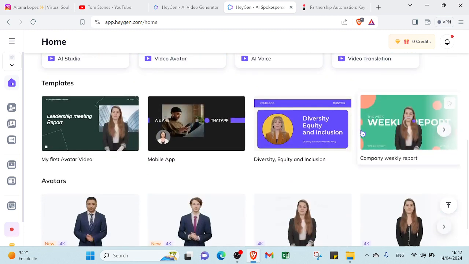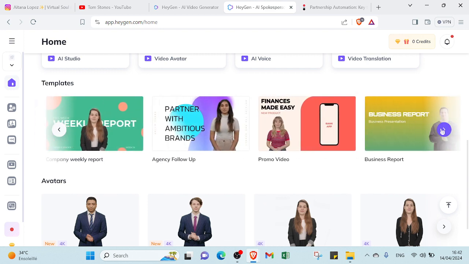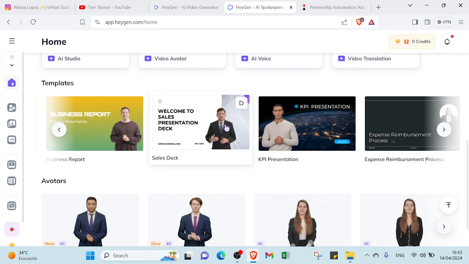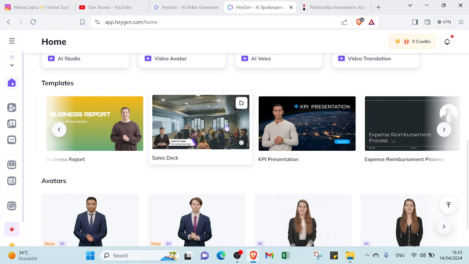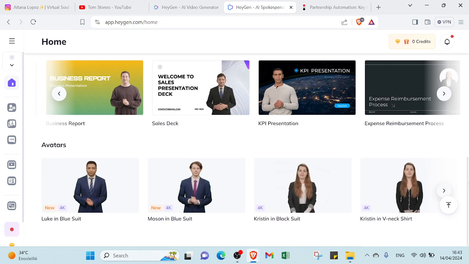If we scroll down more over here, you'll find templates. You can find a lot of templates with various AI avatars and various topics. You can choose the one you want. As you can see, this is an AI character introducing the topic. You can find a lot of them, and that makes things easier and helps you make your template more professional.